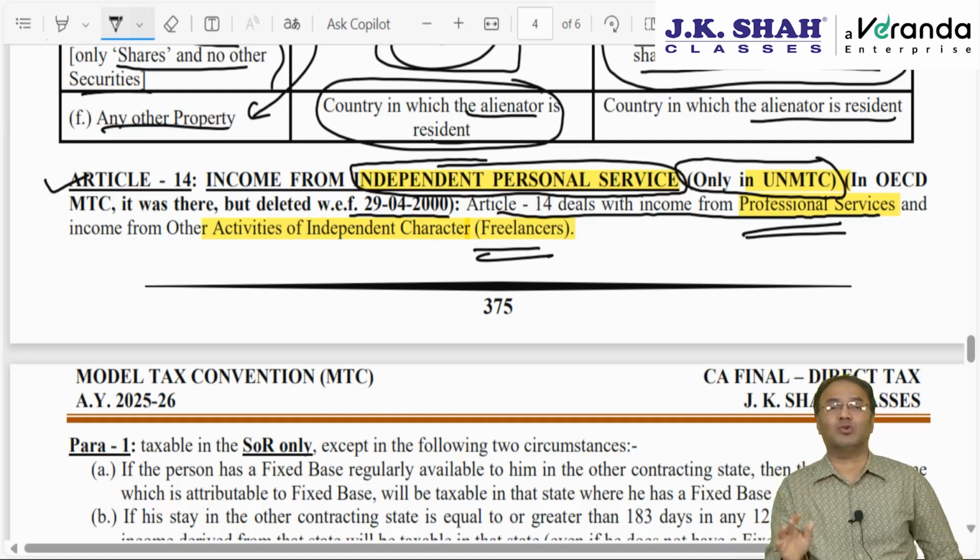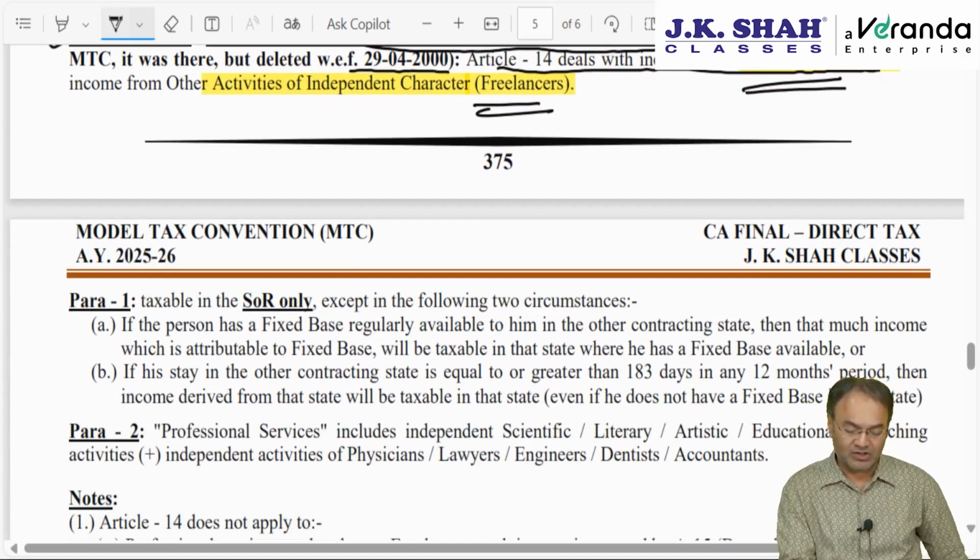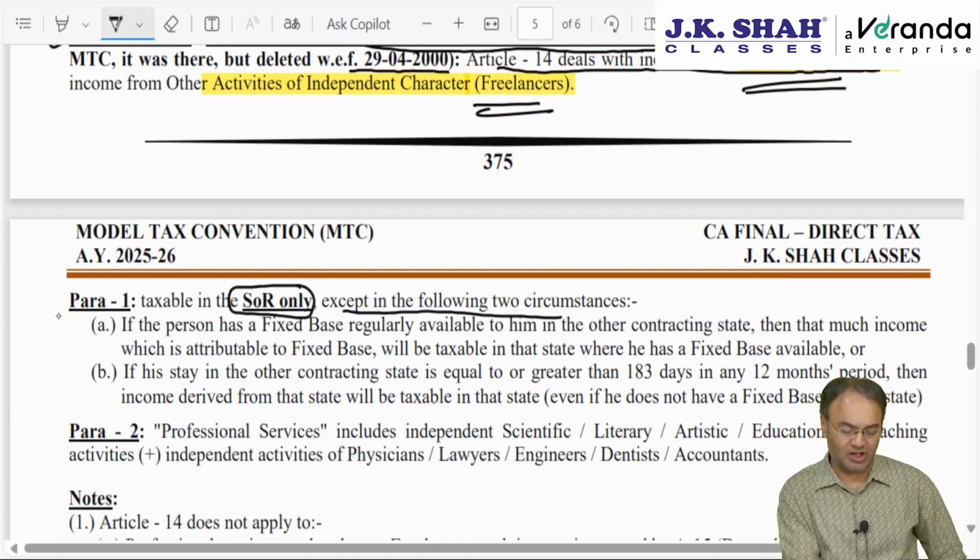SOR also, SOS also, but primary right will be assigned to SOR. Which country? The answer will be taxable in SOR only, except in following two situations. Here there are only two paragraphs, 1 and 2. Primarily it says taxable in SOR except in following two cases.